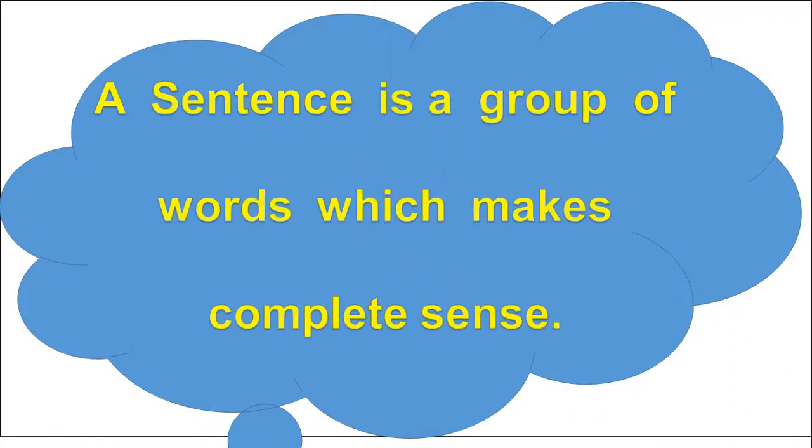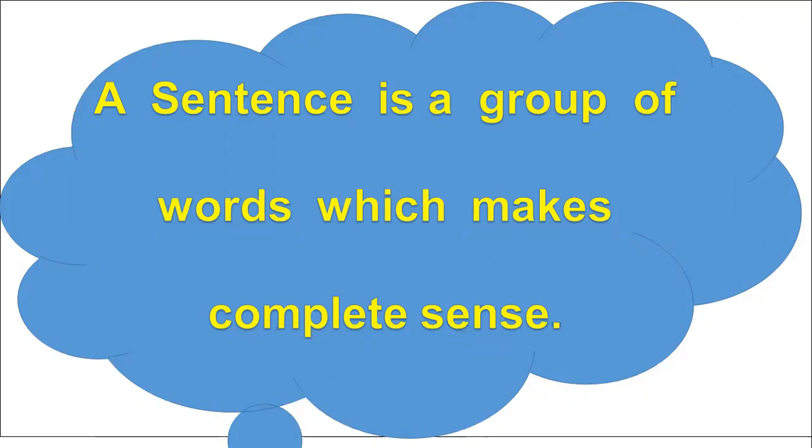So now let's try to understand what is a sentence. A sentence is a group of words which makes complete sense. What is the meaning of complete sense? That whatever I am saying to you, you are understanding it.